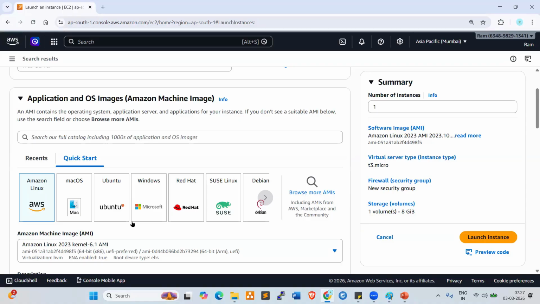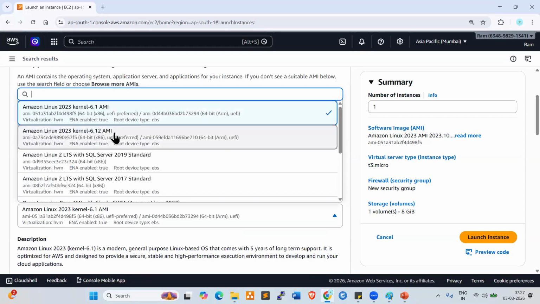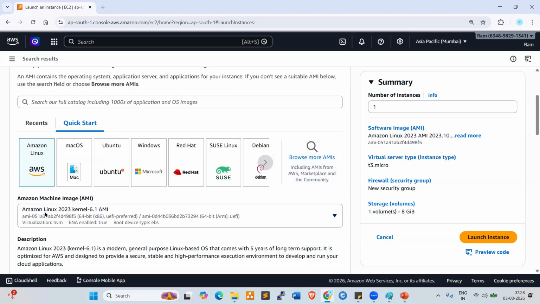Now what I will do, I want to choose the Amazon Linux default one. Look at here, the first two versions are free tier eligible. In your console, you can see free tier eligible. I don't have any free tier, that is why it is not showing here. So select the first one, the default one. I want to create the Amazon Linux 2023 kernel 6.1 AMI.